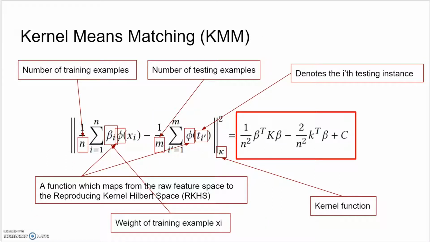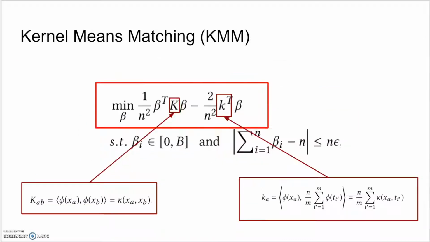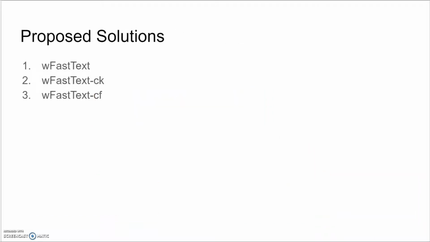KMM finds an optimal set of weights, or betas, which minimizes the objective function. KMM restricts the range of betas so that they are non-negative but not too large. We propose 3 solutions to utilizing the KMM method within the fastText model to reduce sample selection bias.